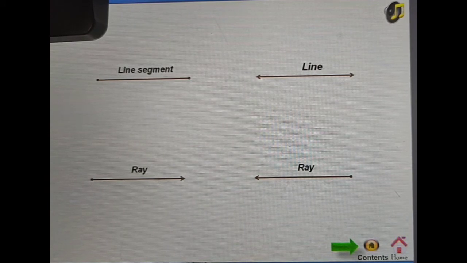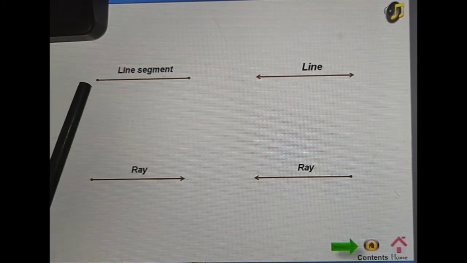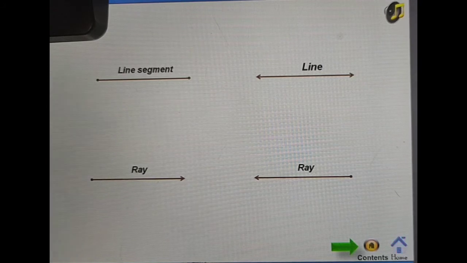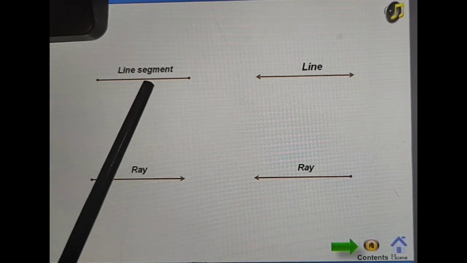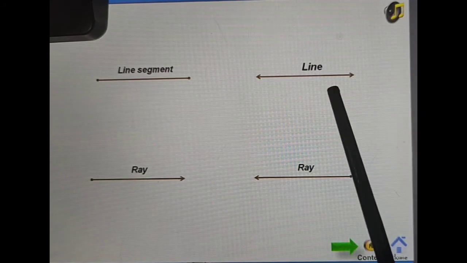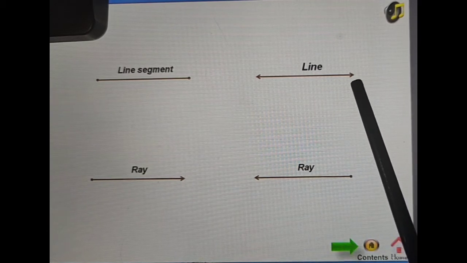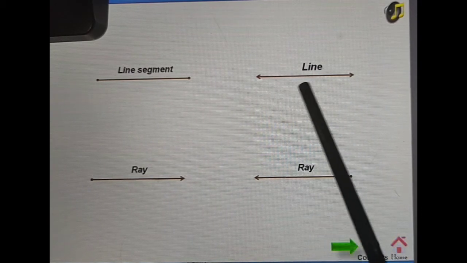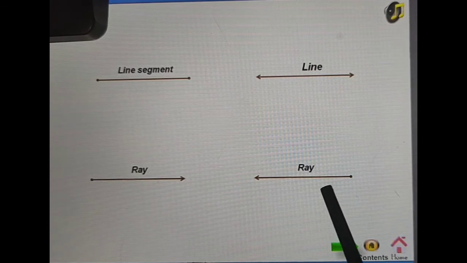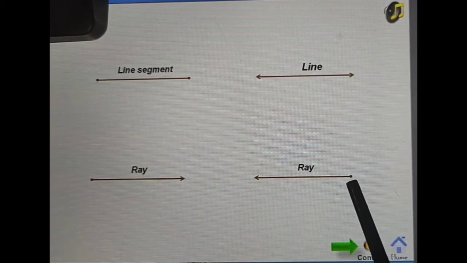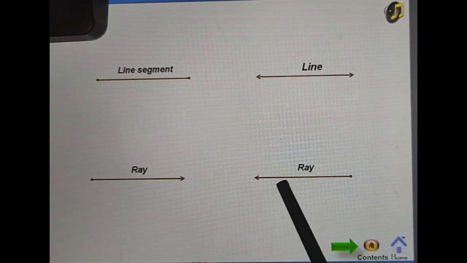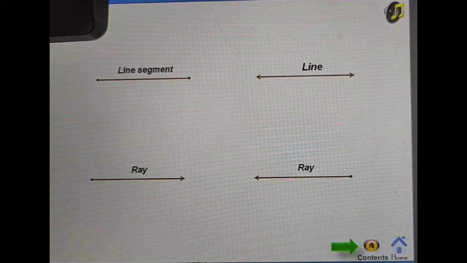So students, as you know very well what a line segment is: when we draw a line segment, we do not show the arrow on both sides. Two points we have to represent for the line segment. For the line we must represent two arrows because it goes up to infinity on both sides, with no fixed point at the ends. A ray has one fixed point and another that is not fixed, going up to infinity. A ray may be in both directions. So this is about the line segment, line and ray.